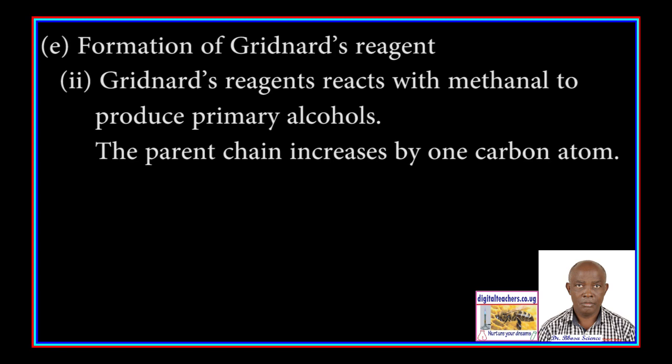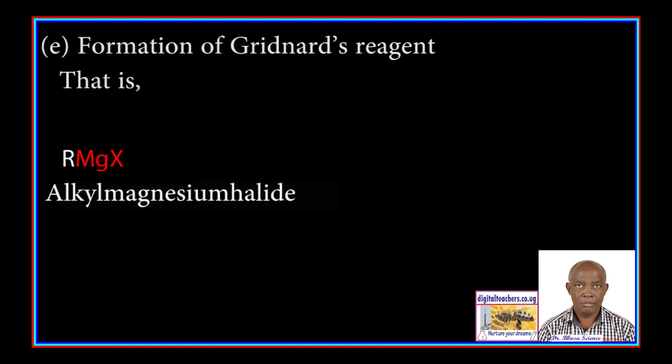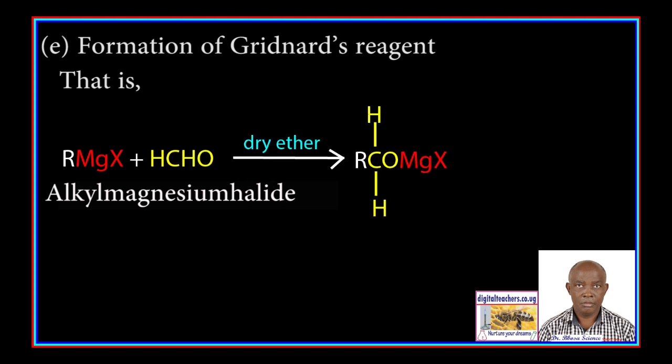2. Grignard reagents react with methanal to produce primary alcohol. Here, the parent chain increases by one carbon atom. That is, alkyl magnesium halide reacts with methanal to form a compound that hydrolyzes to form a primary alcohol.